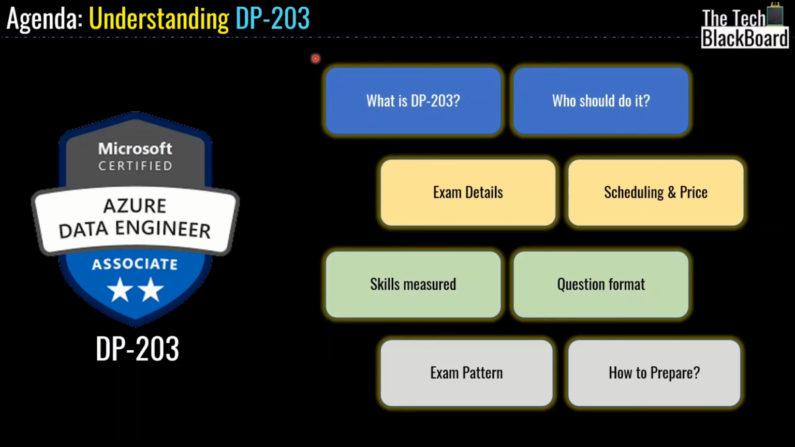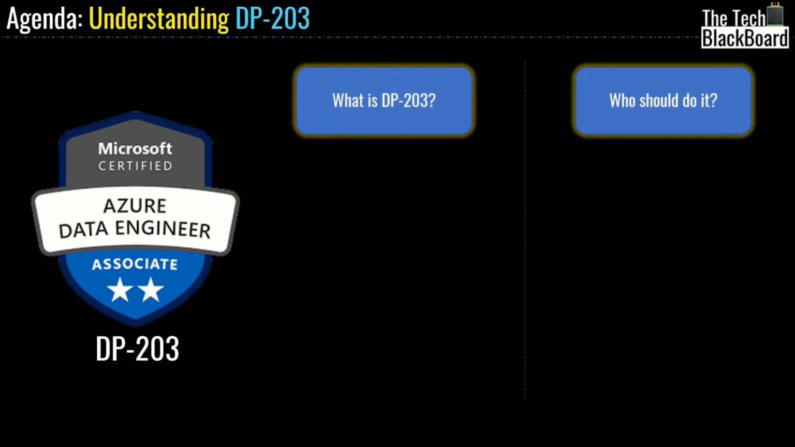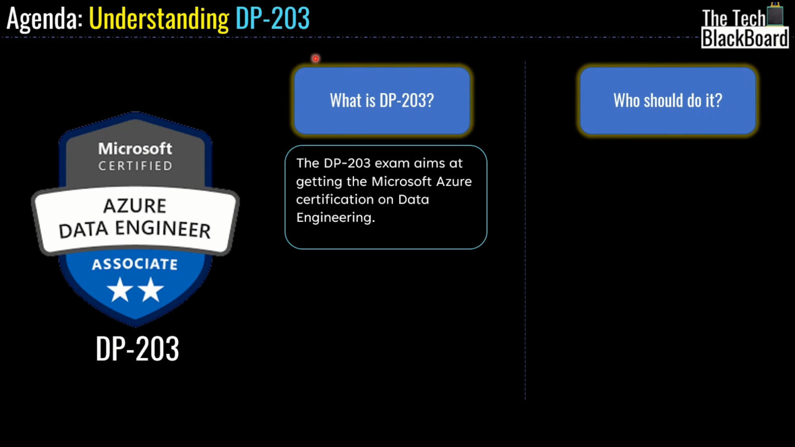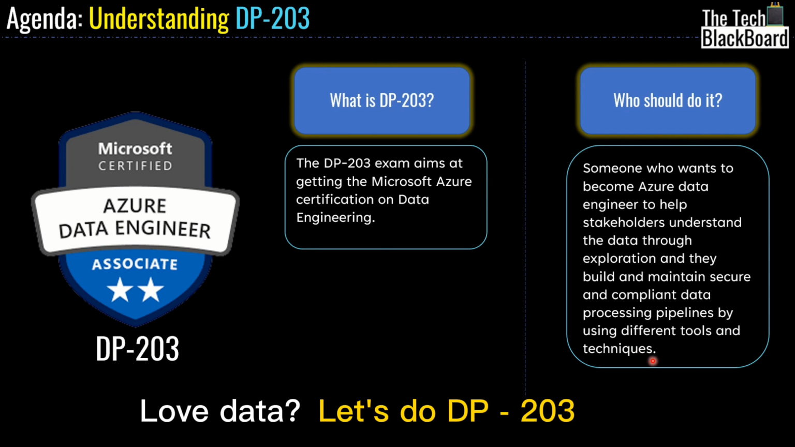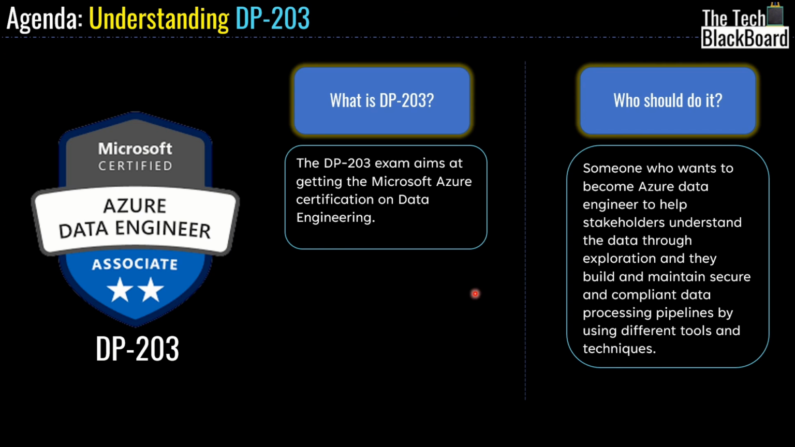So let's begin this introduction part by understanding what DP203 is and who should do it. As you can see on the screen, the DP203 exam aims at getting the Microsoft Azure certification on data engineering. Now coming to who should do it, here you can read, as per Microsoft, someone who wants to become an Azure data engineer to help stakeholders understand the data through exploration, and build and maintain secure and compliant data processing pipelines by using different tools and techniques. So anyone whose job duties majorly include data handling and data analysis is just the right candidate to go for DP203.